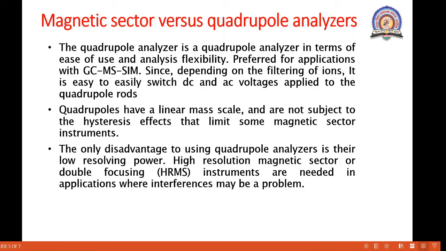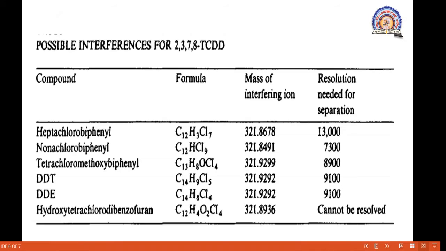High resolution magnetic sector or double focusing instruments are needed in applications where interferences may be a problem. Okay, so this is the magnetic sector versus quadrupole mass analyzer. Here one example is given. In this example, some possible interferences for a quadrupole mass spectrometer are given.